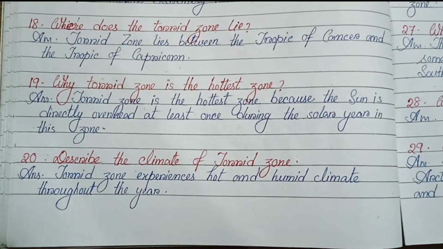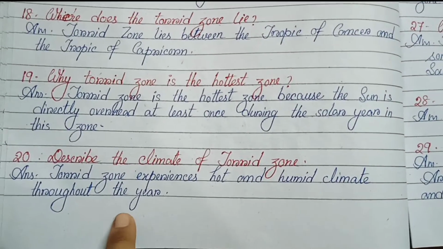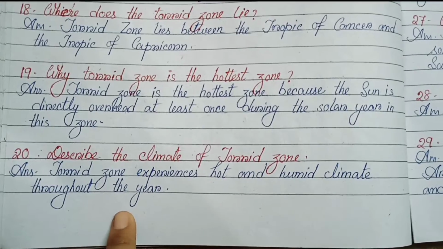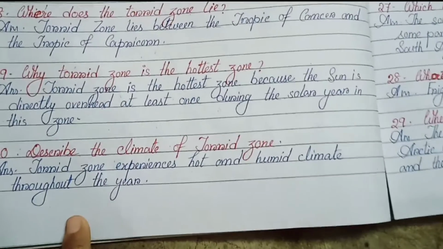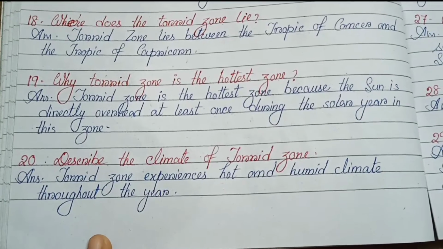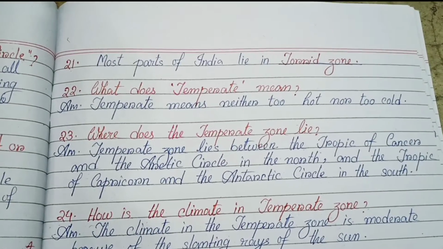Number 19. Why is the torrid zone the hottest zone? The torrid zone is the hottest zone because the sun is directly overhead at least once during the solar year in this zone. Number 20. Describe the climate of the torrid zone. The torrid zone experiences a hot and humid climate throughout the year. Number 21 is the fill in the blanks. Most parts of India lie in the torrid zone.